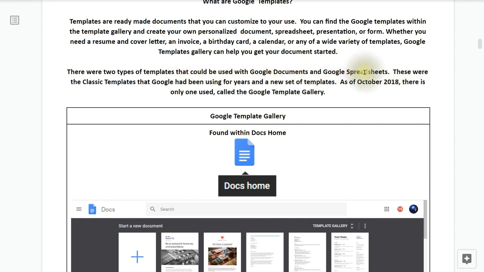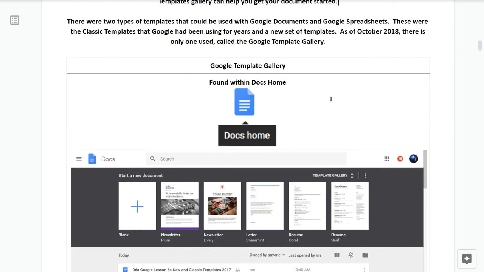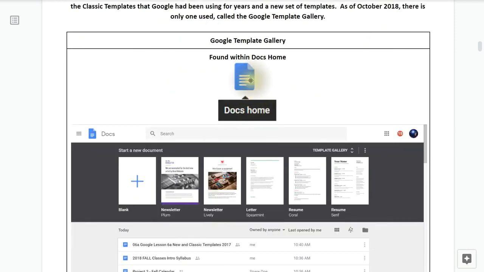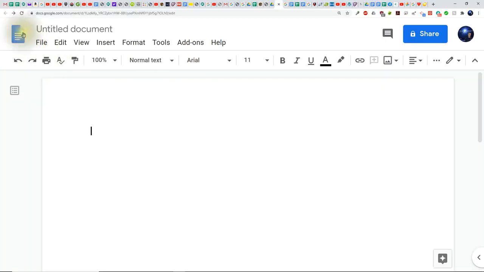There were 2 types of templates that could be used with Google Documents and Google Spreadsheets. These were the classic templates that Google had been using for years and a new set of templates. As of October 2018, there is only one used, and that is called the Google Template Gallery. The Google Template Gallery is found within the Docs home, which may be found in the upper left-hand corner of a new blank document.